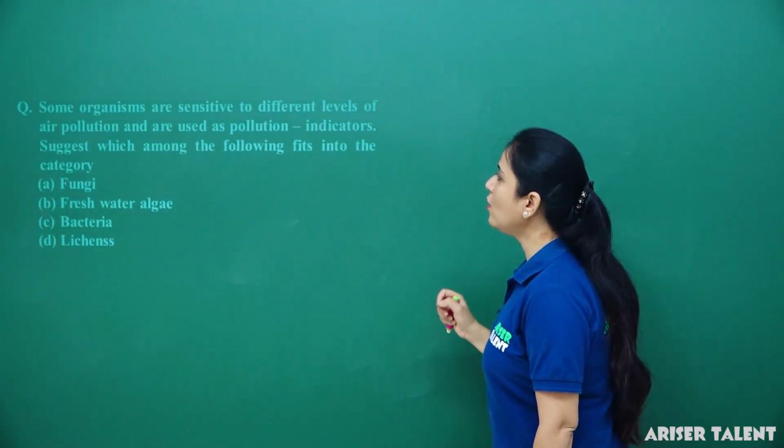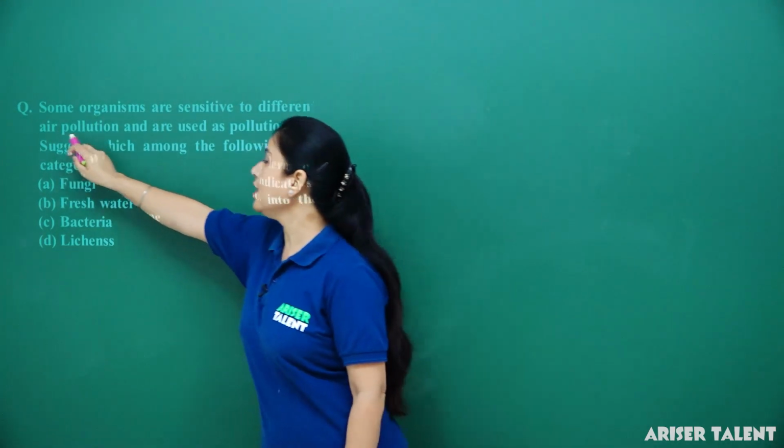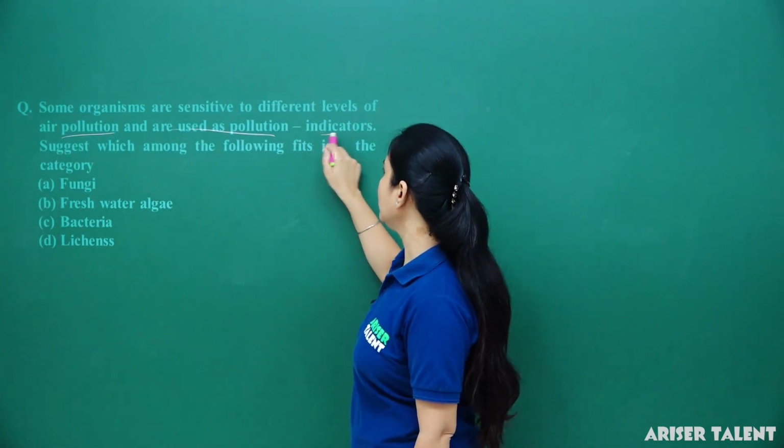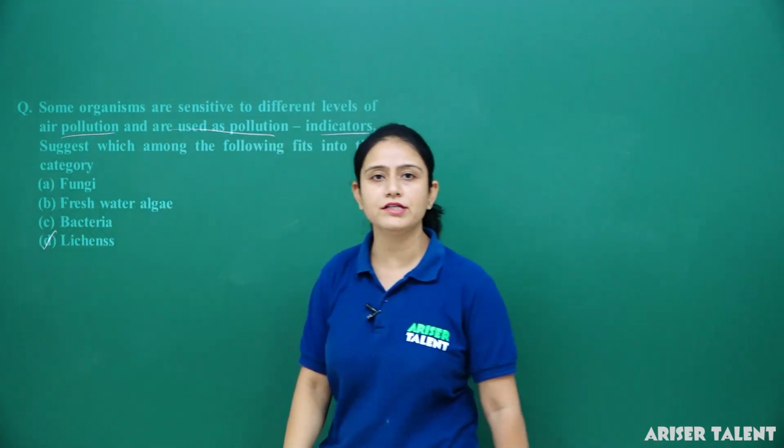Next is, some organisms are sensitive to different levels of air pollution and are used as pollution indicators. So what are they? They are lichens, which we have already studied.